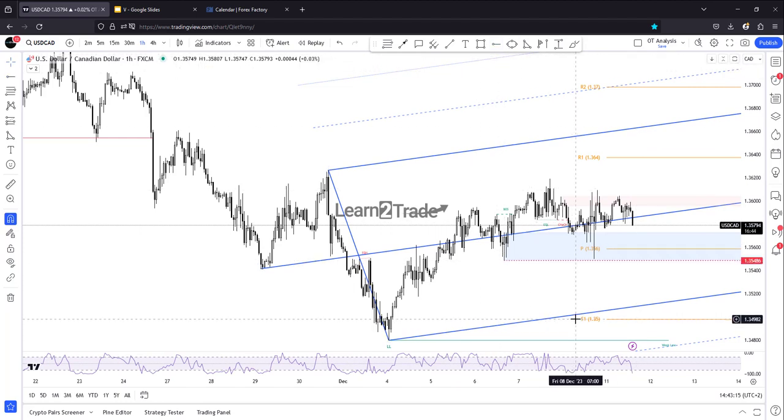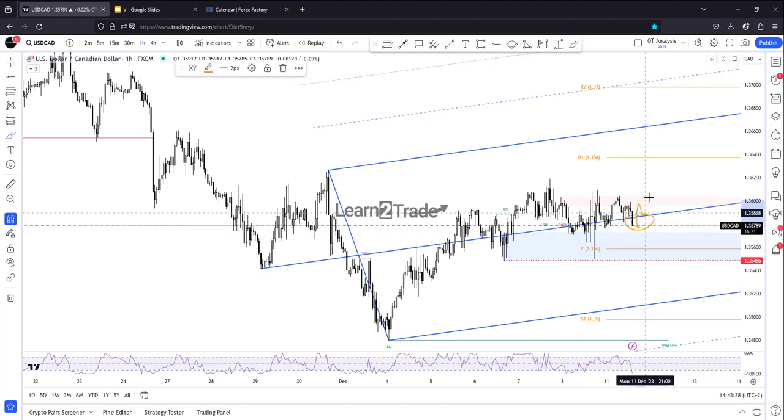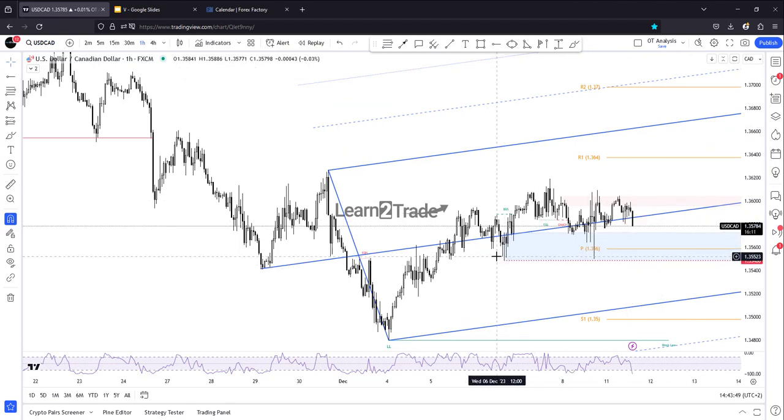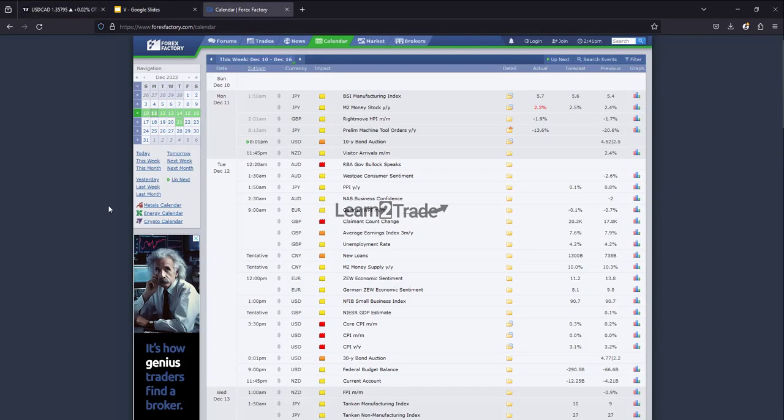Personally, I will keep an eye on this level, the former low 1.3548. This stands as a key support level, a downside obstacle, with a demand zone right above it. Right now it could come back to retest this demand zone, maybe the pivot point, or fail to stabilize below the medium line here, and consolidating above the medium line may also signal an imminent breakout and then continuation. So personally I'm looking for new longs, for new USD longs.